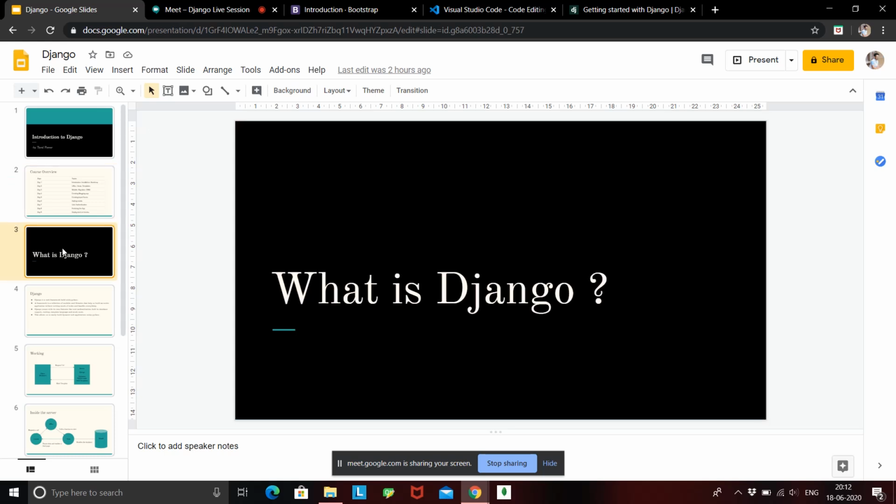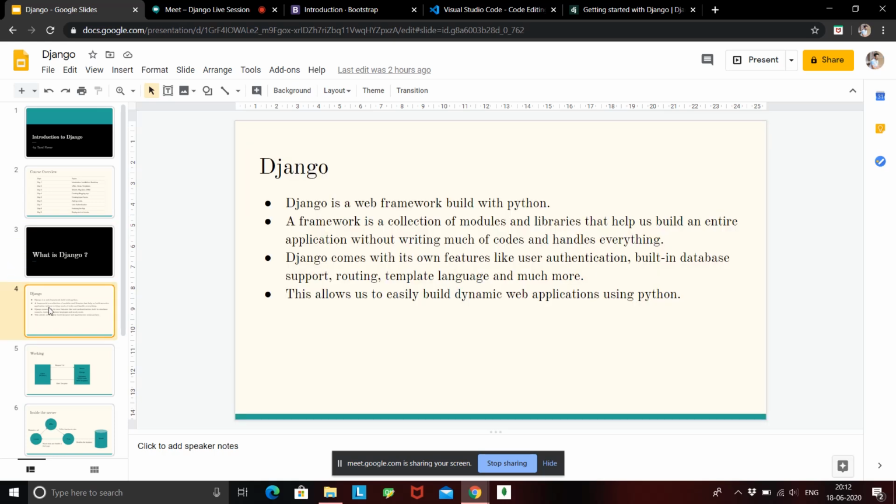So let's talk more about Django. What basically is Django, we are talking a lot about it. Django is a web framework built in Python. A framework is a collection of modules and libraries that help us build an entire application without writing much code, and it handles everything. So when we say Django is a framework, that means it's like a library. We have libraries in all the programming languages, right? But a framework is a collection of those libraries and modules.